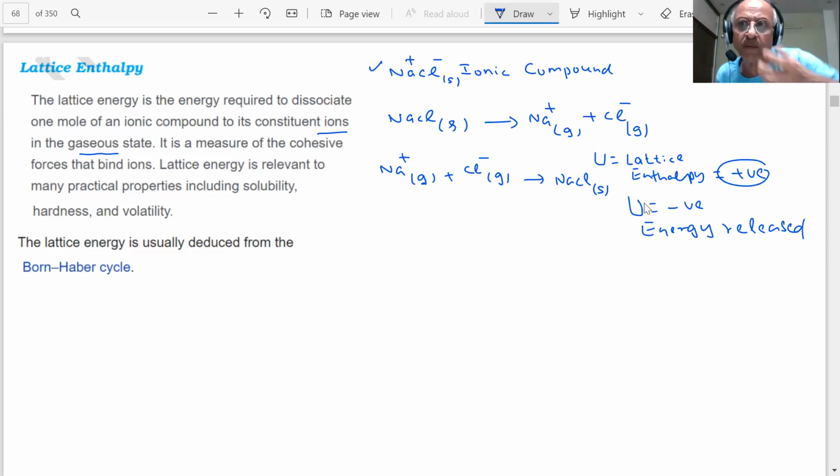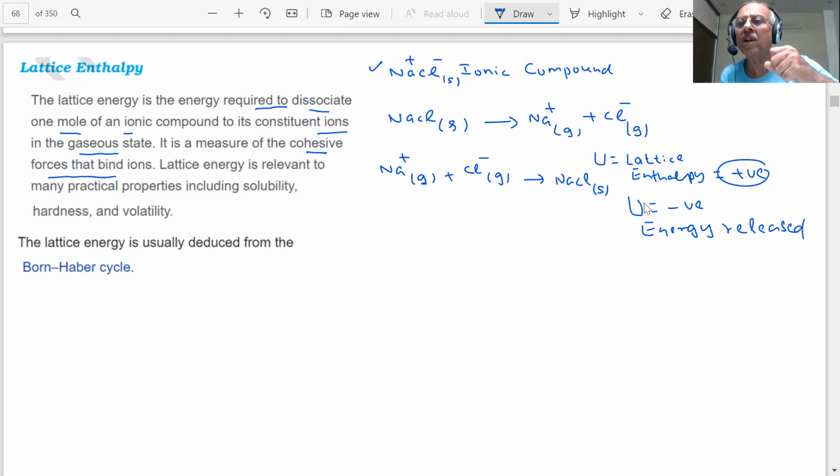When NaCl, 1 mole, you want to dissociate, then lattice enthalpy is positive. Therefore, the definition is clear. Lattice energy is the energy required to dissociate 1 mole of ionic compound to its constituent ions in the gas. It is a measure of cohesive forces that bind the ions.